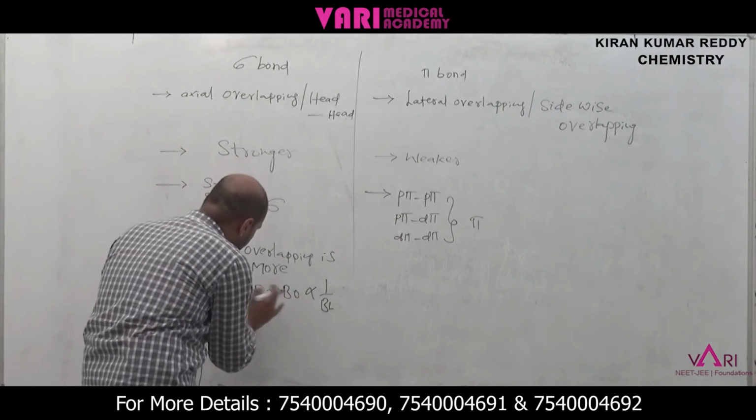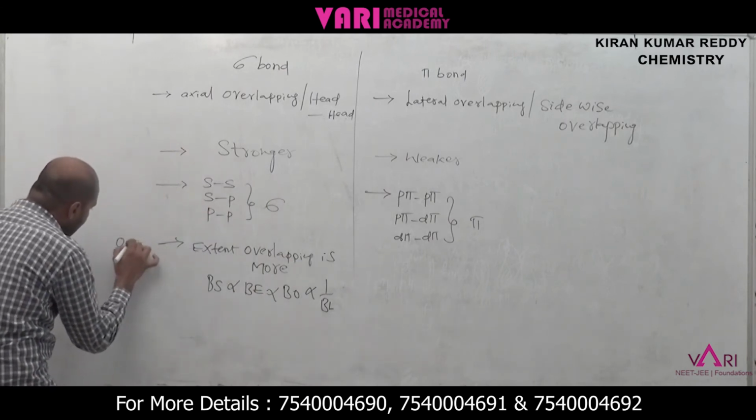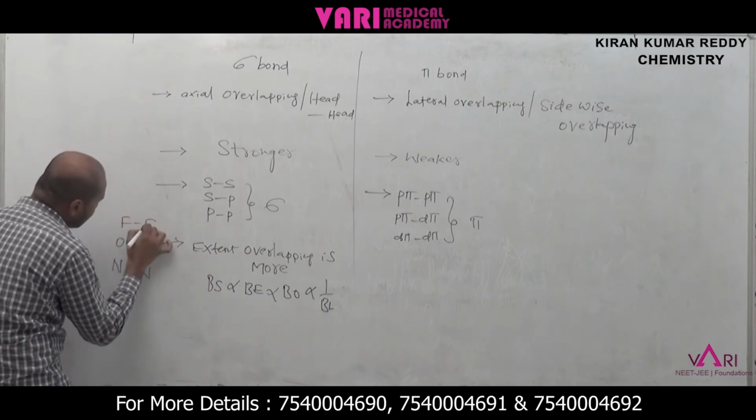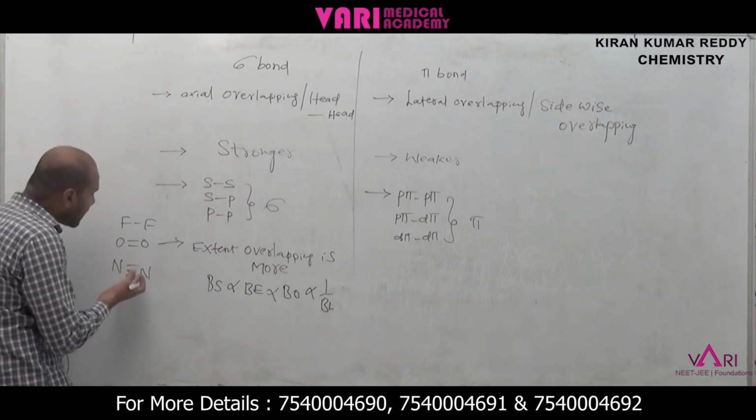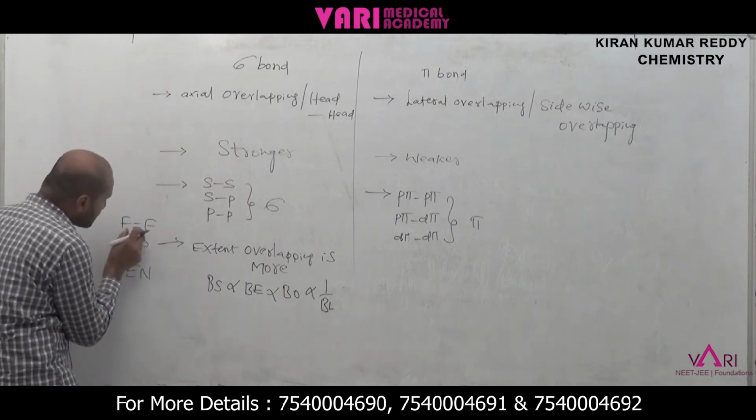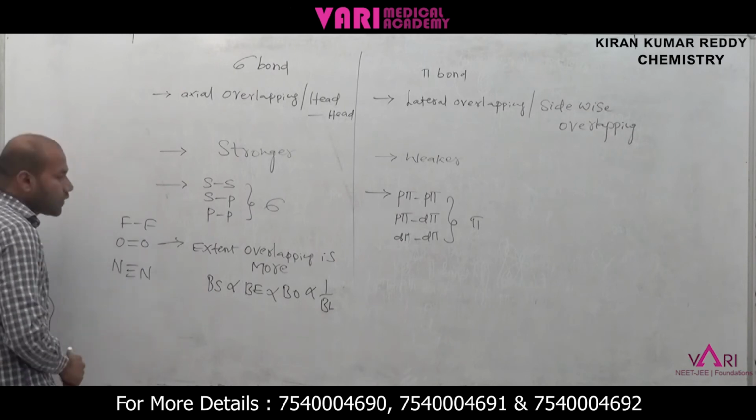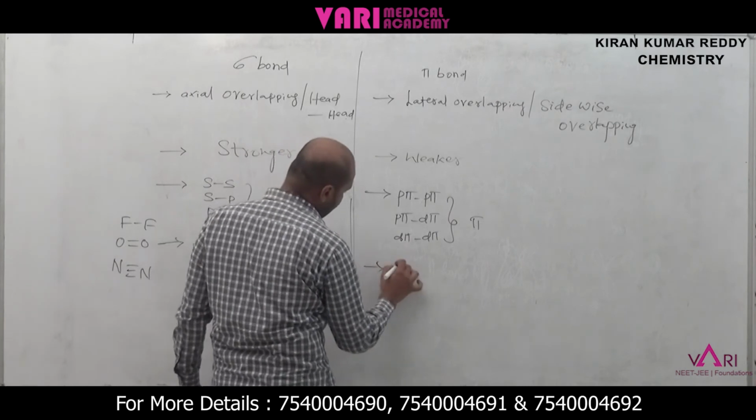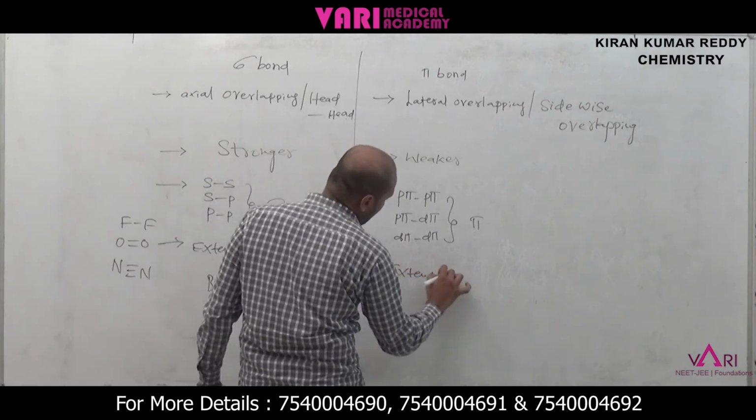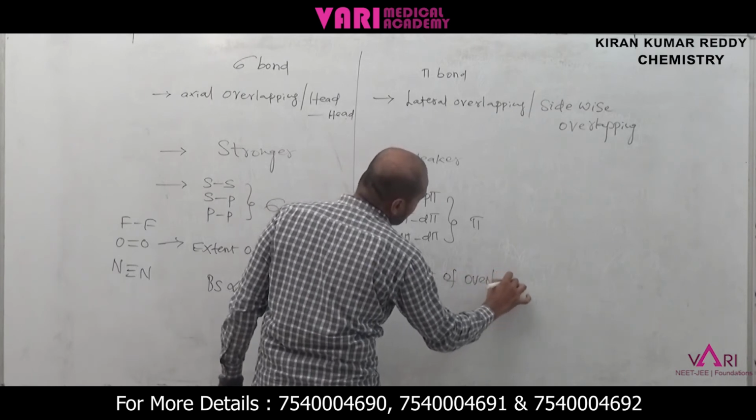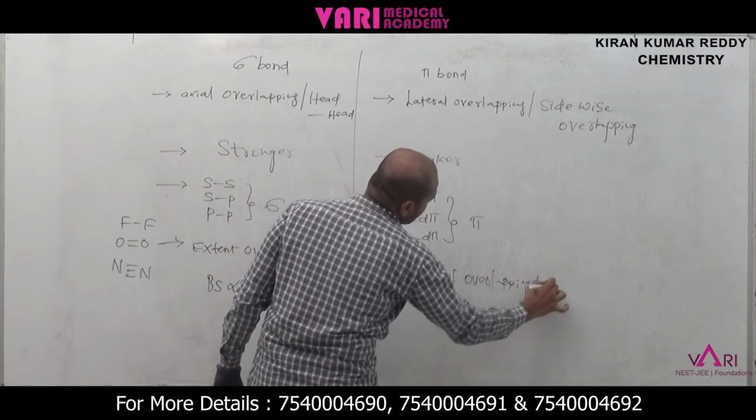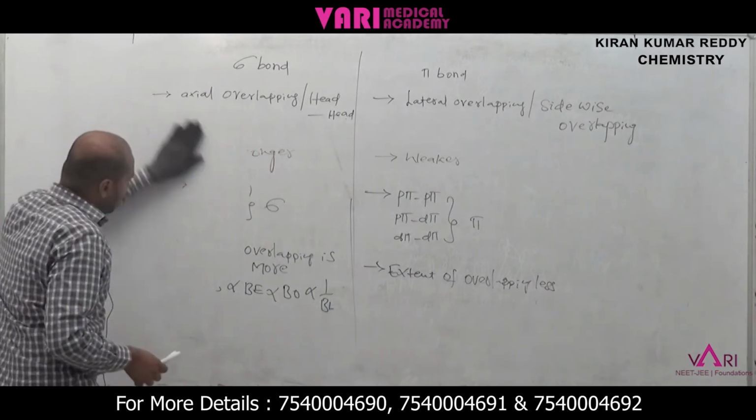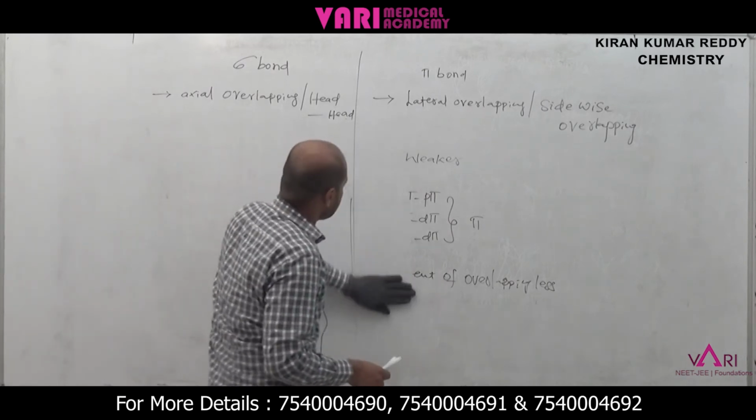Next, bond order. For example, oxygen has a double bond, nitrogen has a triple bond, and fluorine has a single bond. Which one has more bond order? What is bond order? The number of bonds between two atoms. Nitrogen has the highest bond order. Now for pi bond, the extent of overlapping is less, because sidewise overlapping is very little. That's why it is a weaker bond.